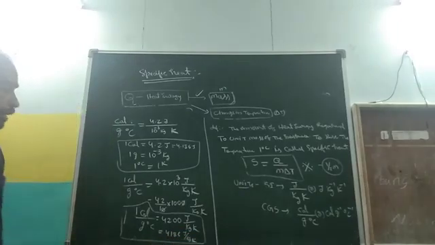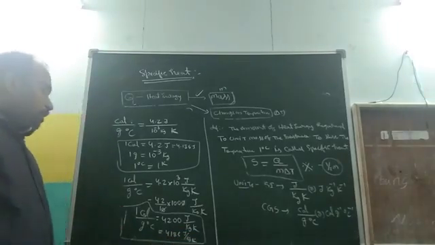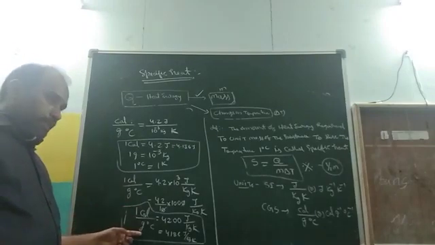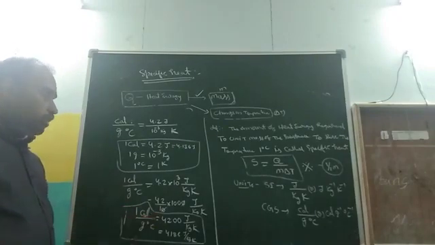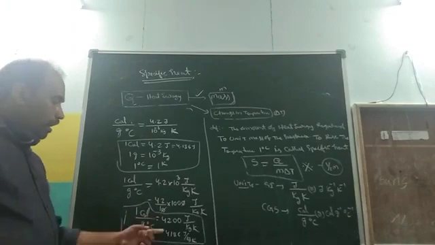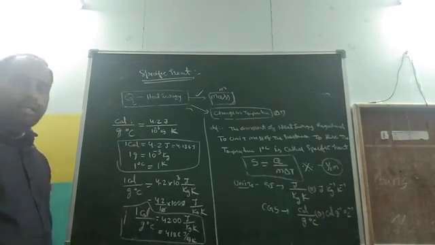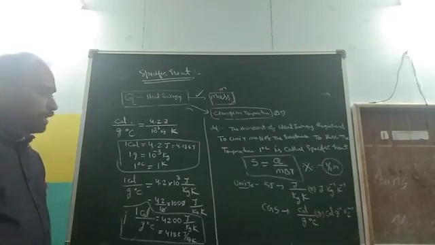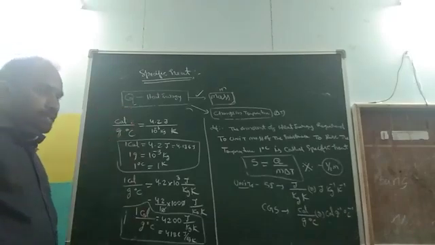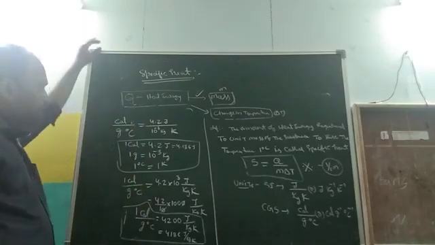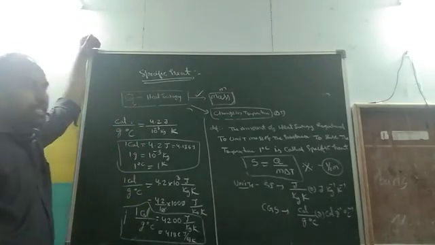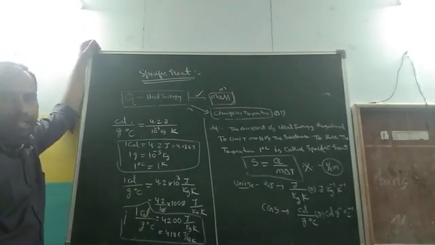Are you clear? This is an important relation. 1 calorie by gram degree Celsius is 4200 joule by kg Kelvin, or 4186 joule by kg Kelvin. This is the relation between the CGS and SI units of specific heat.